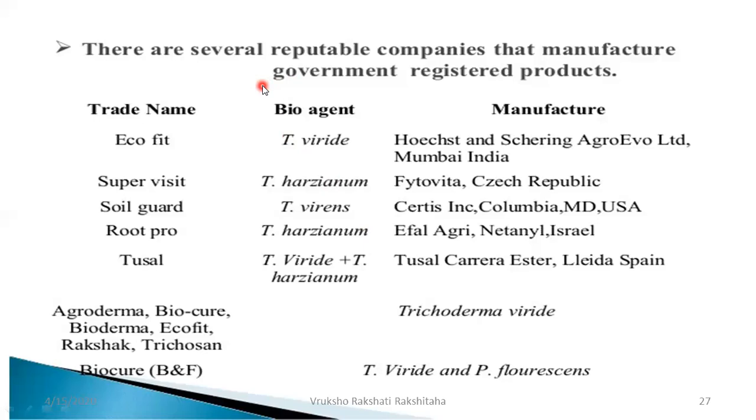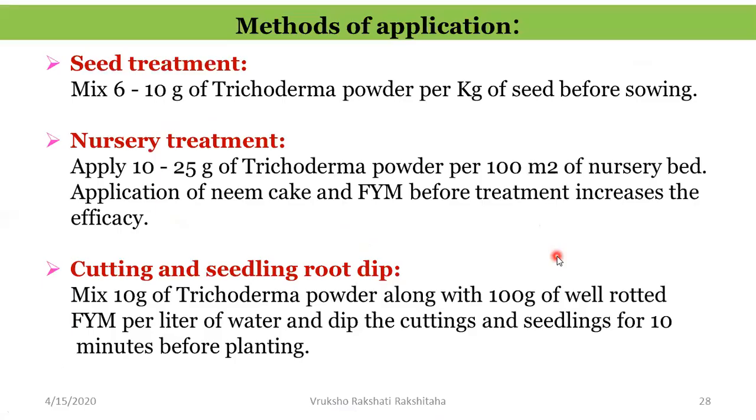In continuation of this, it is available under the trade names EcoFit, Supervisit, Soil Guard, Root Pro, Tuzal, okay, Agroderma, BioCure, Bioderma, EcoFit, Rakshak, Trichosan. Now, what are the Trichoderma species? Trichoderma viride, harzianum, virens, and here two species together are being used in Tuzal. So these are the various manufacturing companies.